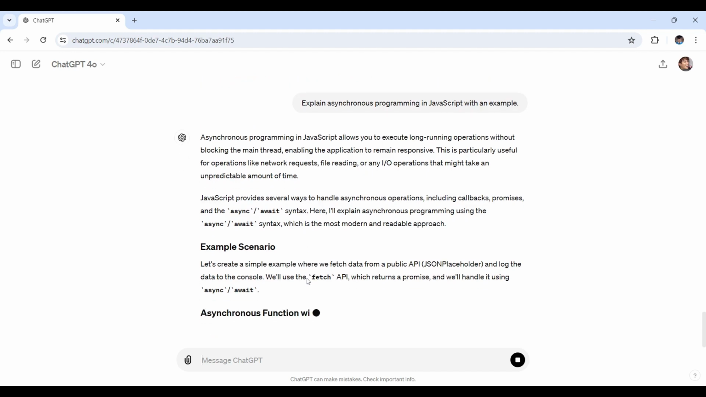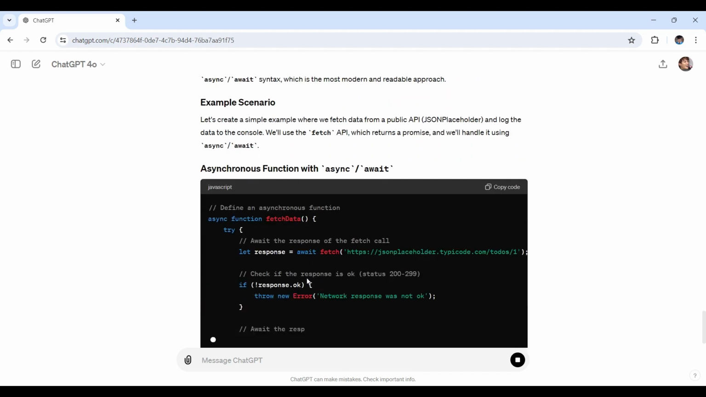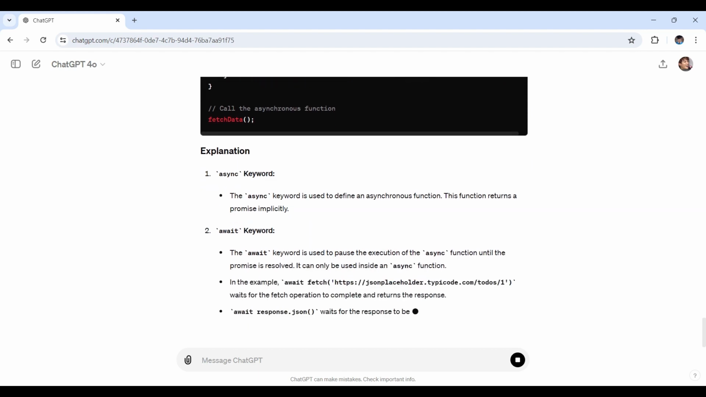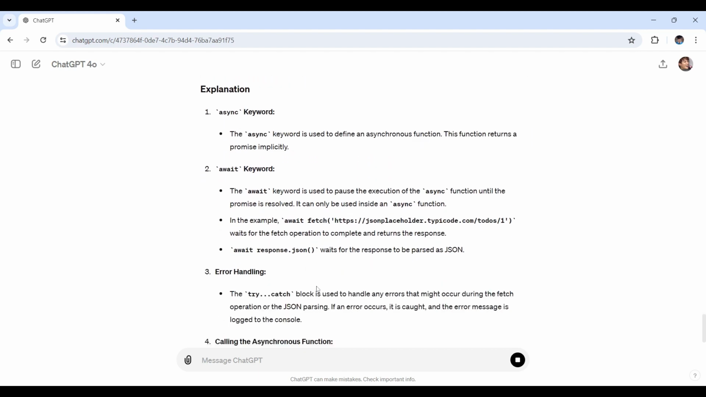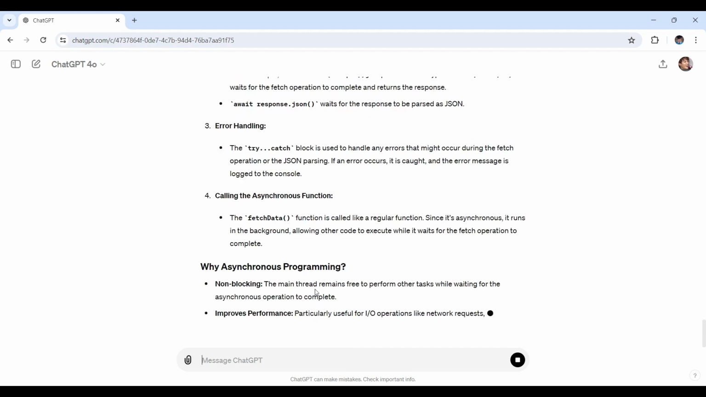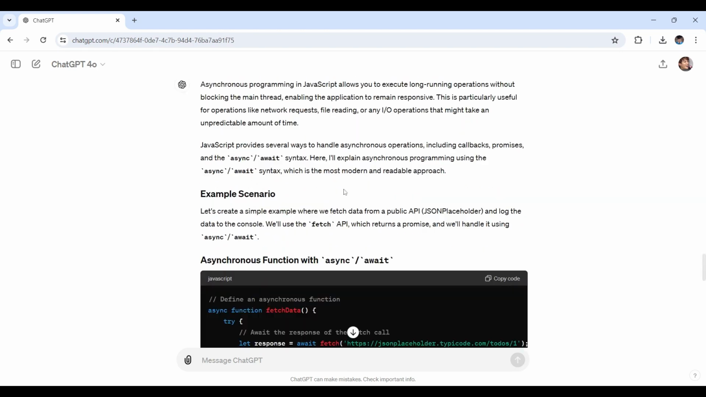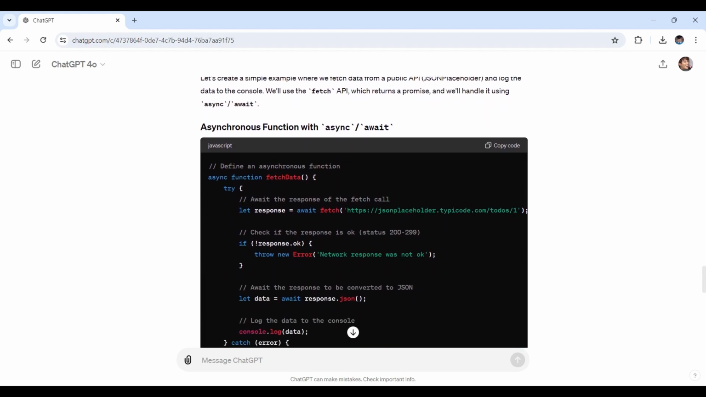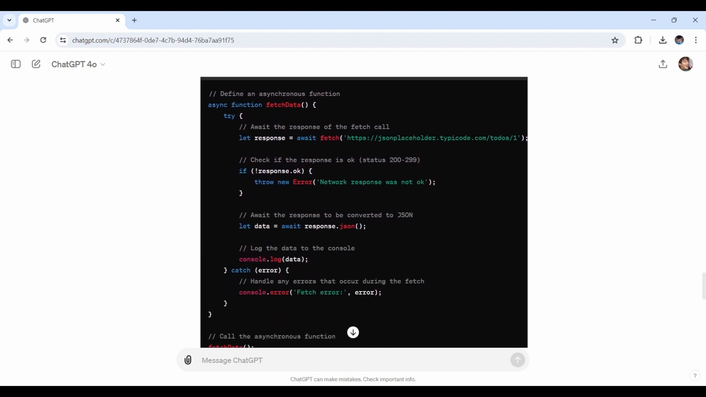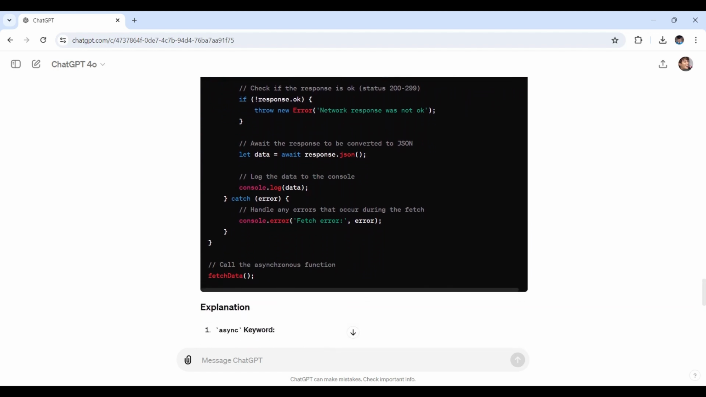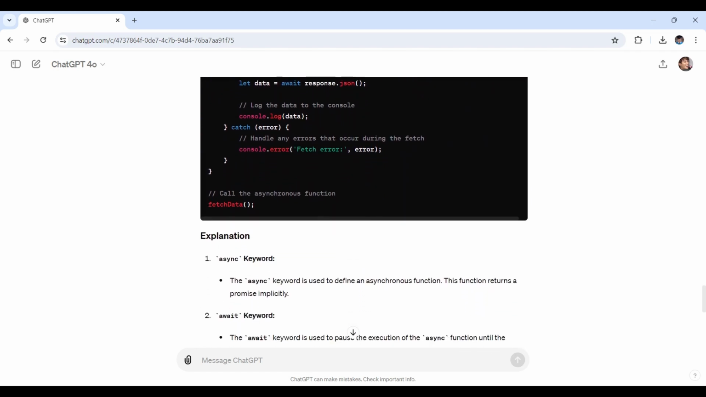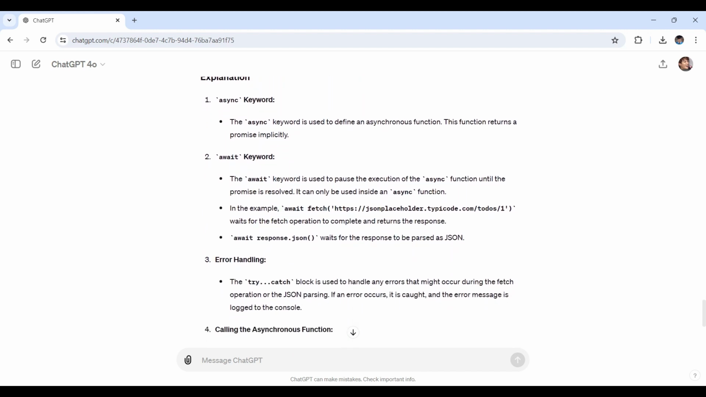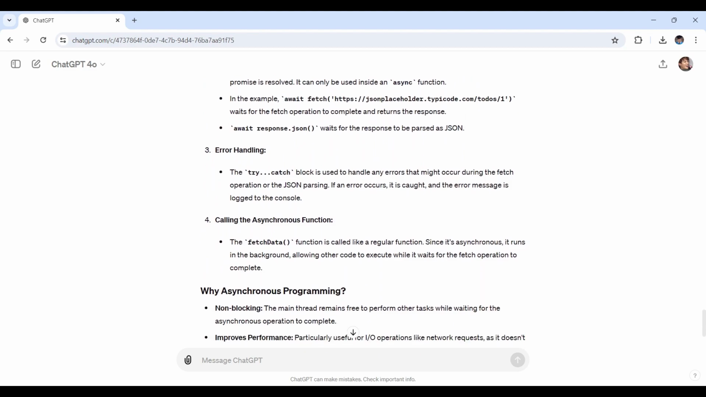So based on this example, fetchData simulates an asynchronous operation that takes 2 seconds to complete. It returns a promise, and we handle the result using then and catch methods. Understanding asynchronous programming is crucial for working with real-world applications, and ChatGPT's clear explanations and examples make it much easier to grasp. With that, this proves how ChatGPT can help make learning programming more accessible and less intimidating.